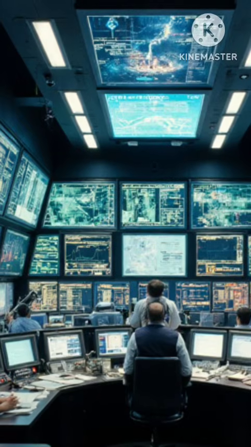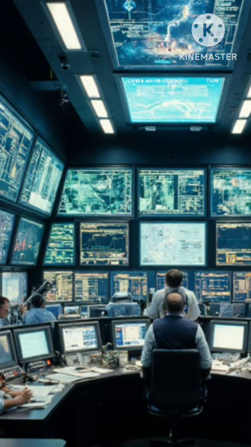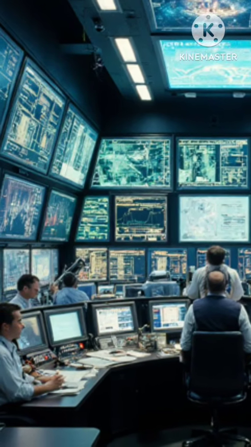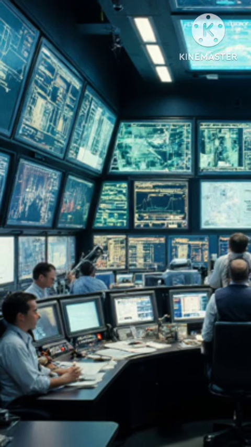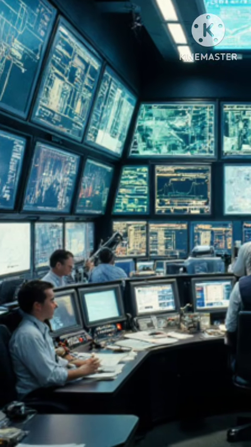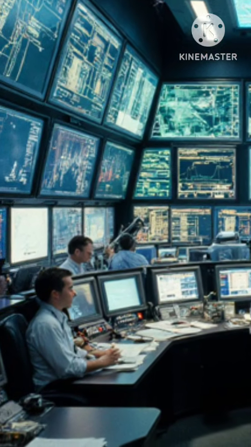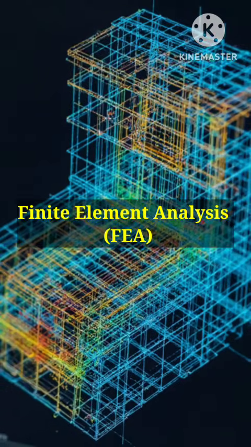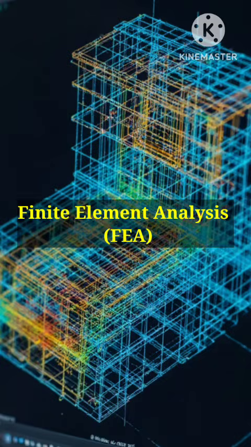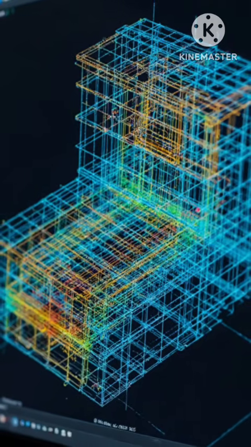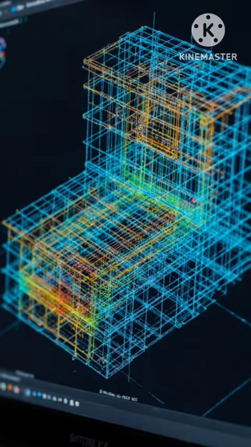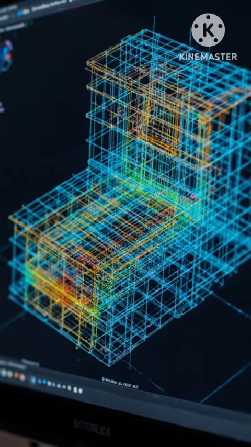Response spectrum method. This method is used in earthquake engineering to determine how ground motions affect structures. It involves calculating the maximum response of a structure to a spectrum of possible dynamic loads, represented by an earthquake acceleration record. Finite element analysis, FEA. FEA is a computational technique used in structural dynamics to simulate how a structure behaves under various loading conditions.